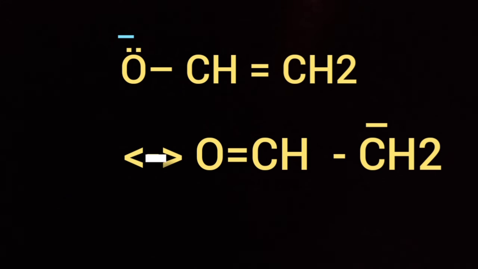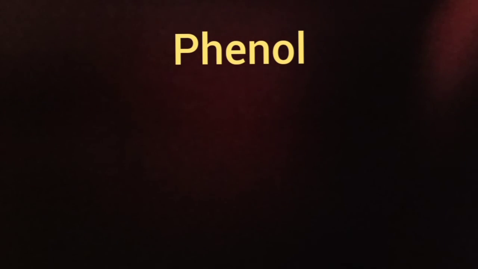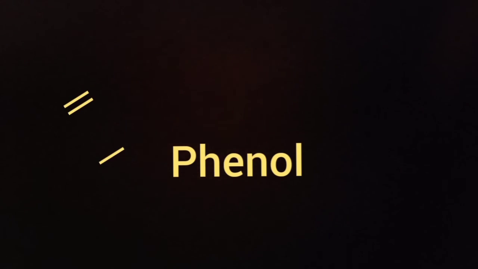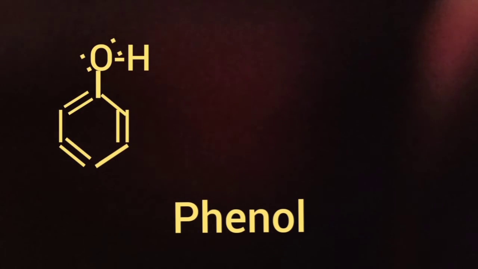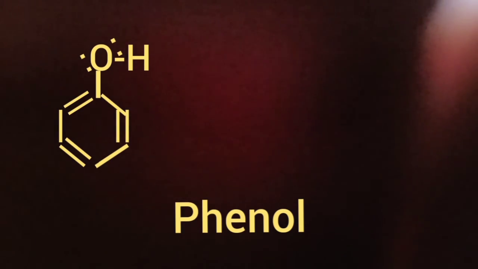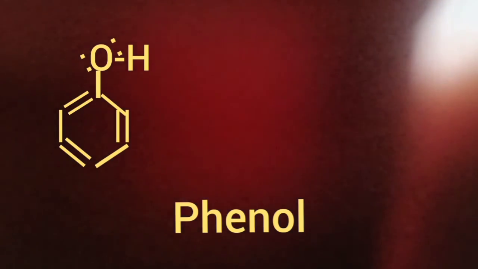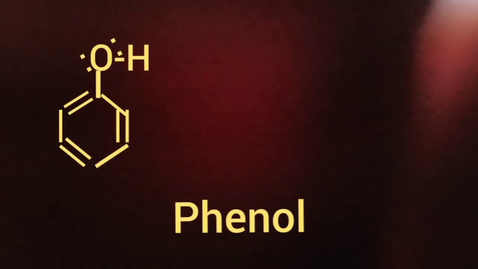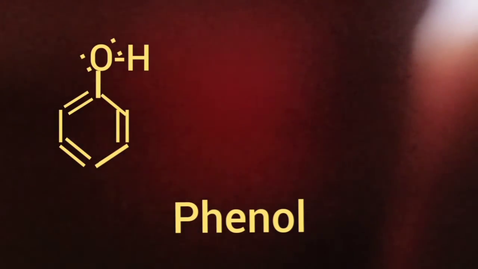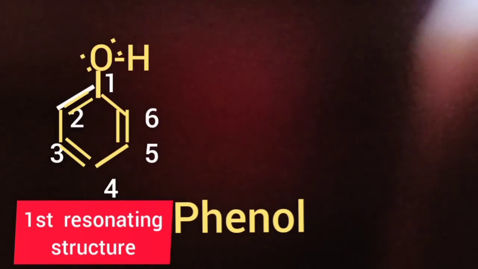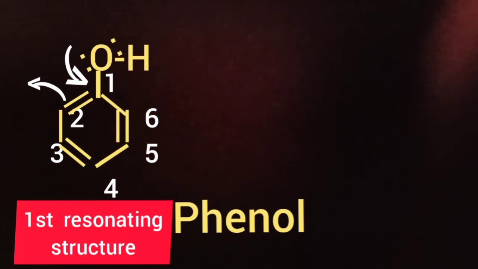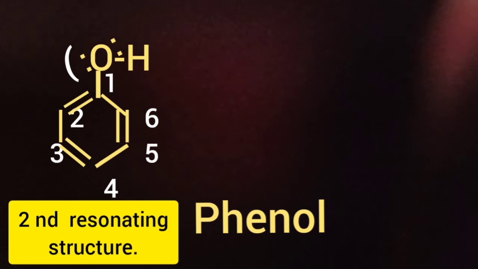Let us do resonance in phenol. Let us take another example, phenol. You see there are two lone pairs on the oxygen atom. The lone pair of oxygen is in conjugation with the pi bond between carbon 1 and carbon 2. So resonance is possible over here. The lone pair will form a double bond between oxygen and carbon, and the existing pi bond between number 1 and number 2 carbon is shifted as shown. Then the second carbon gains a negative charge.